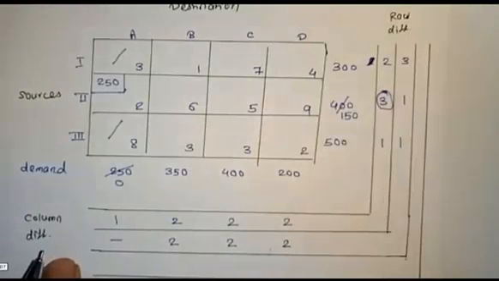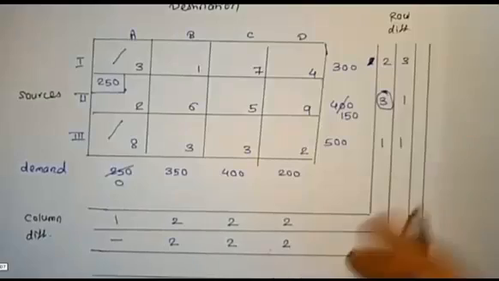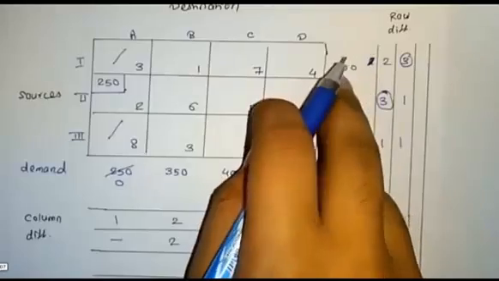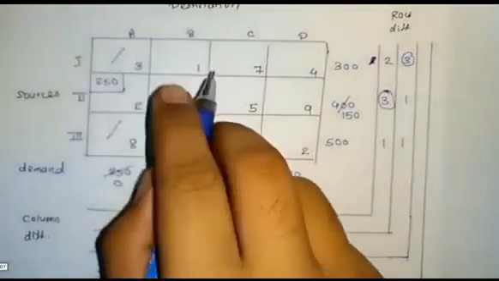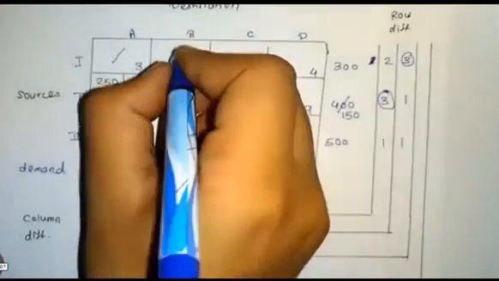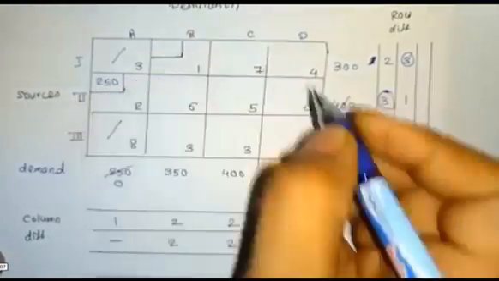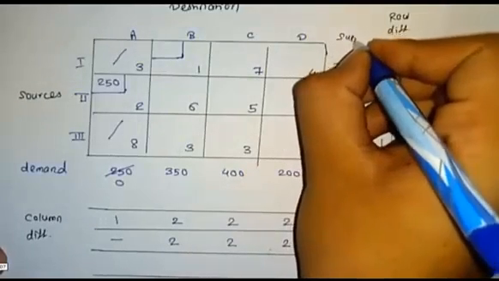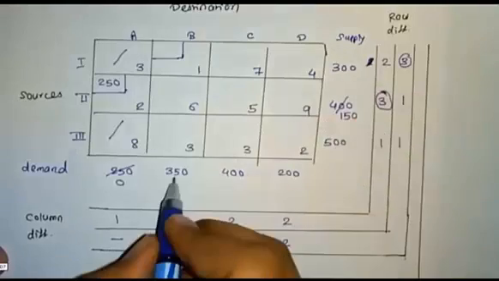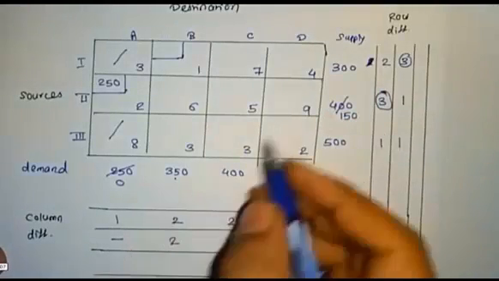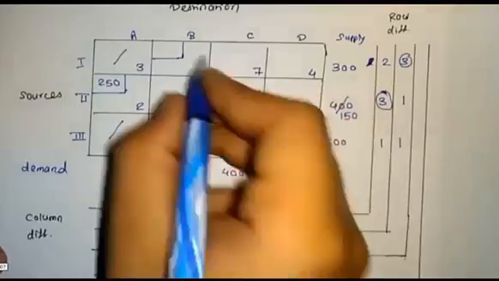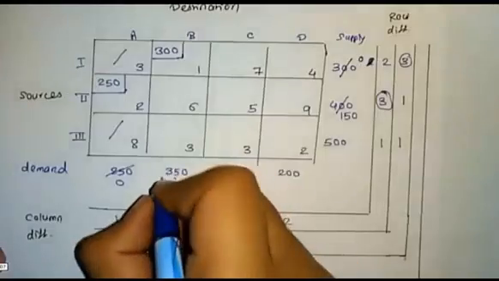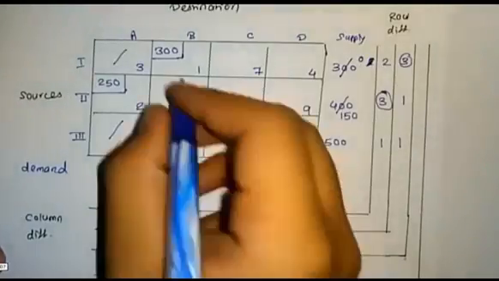In the row differences, we have to choose the maximum value, and the difference value is 3. In that particular row we have to choose the minimum value, and then we can assign this value. In supply 300 and demand 350, we can assign 300, and here it will be 0, and the remaining value will be 50.